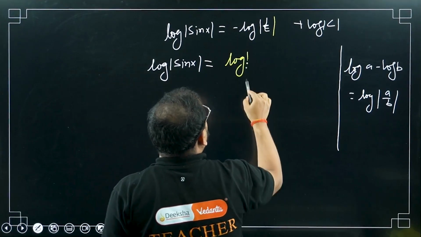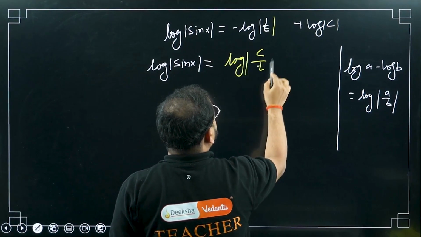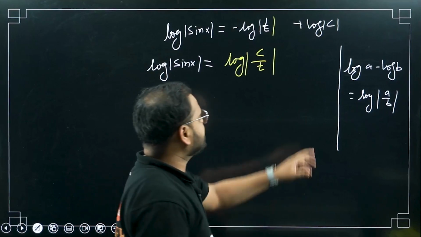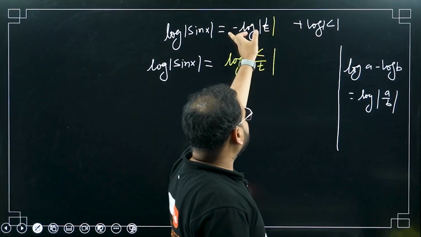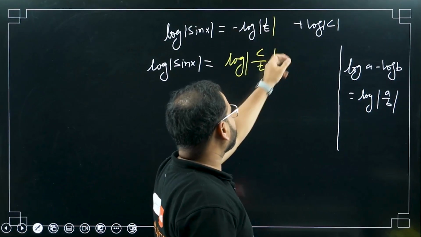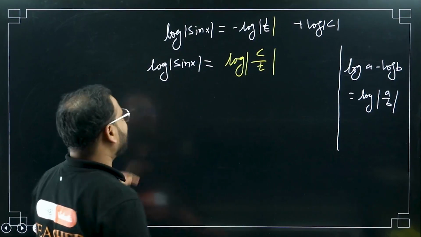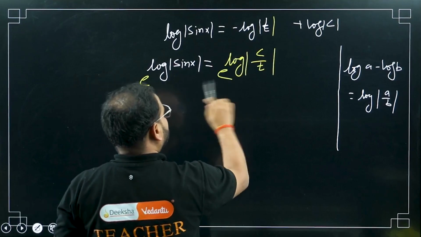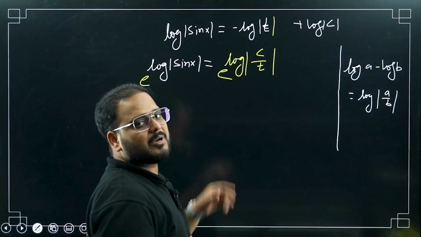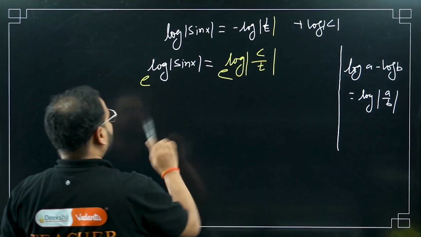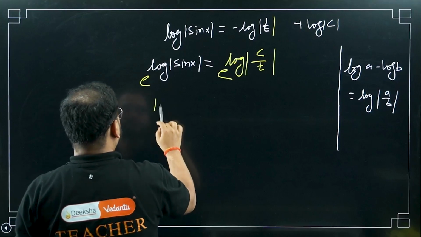I am going to get what? Log of c by t. Please check here: log c minus log t, so log of c by t. Now you can see here log and log. If I apply the exponential function on both sides, the effect will be cancelled. How can I apply? I can use the same operation on both sides. It will become what?